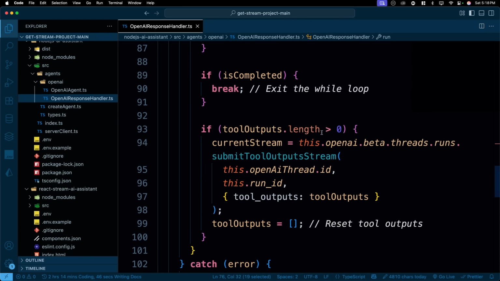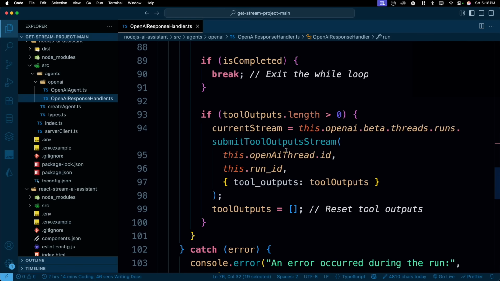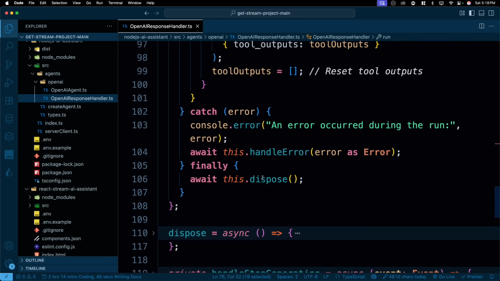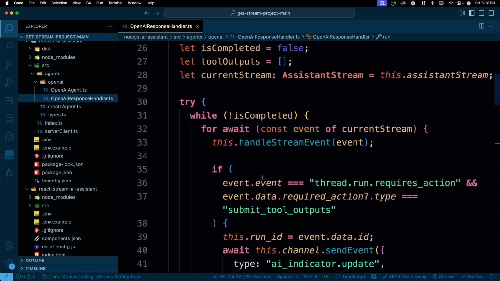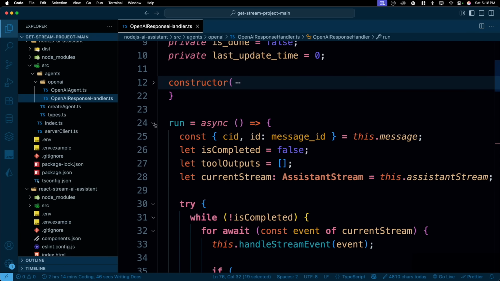And if the tool length is greater than 0, then only we simply say that, hey, there are some tools we have to submit and we have to get that. Otherwise, it's not. So as you can see, it looks like a lot, but technically it is not. We are just handling a few cases. And yes, there are more cases as well, but this is the orchestration that we are doing.